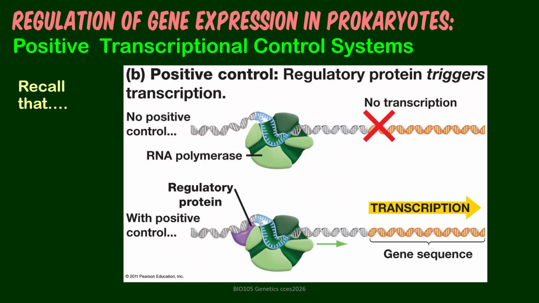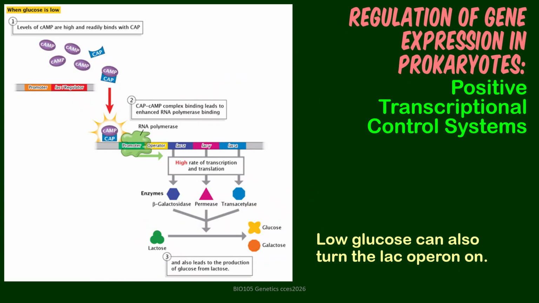Then, since both lac and trp operons are under negative control, we have here the positive control, which we have seen as something that is enhancing the activity of the RNA polymerase. So in this type of regulation, positive control, we can also use the lac operon as an example. Low glucose can turn the lac operon on.